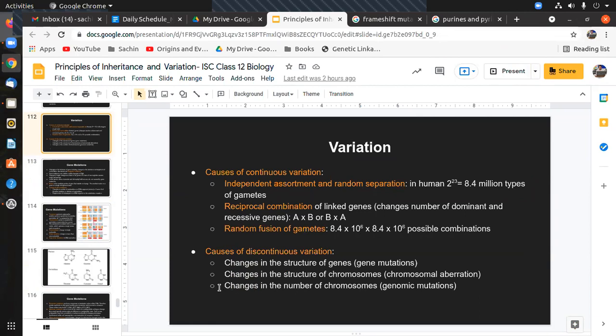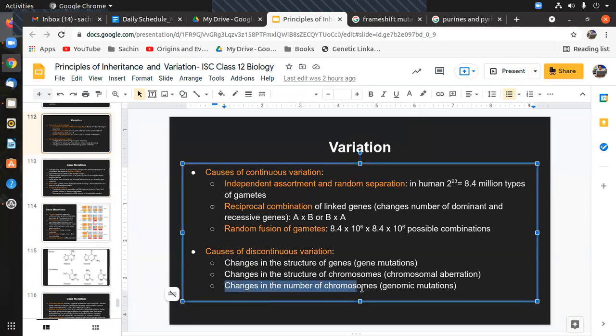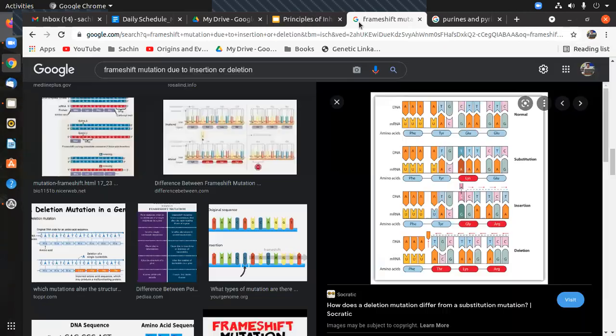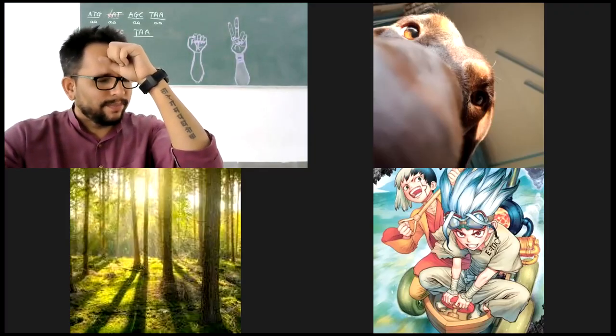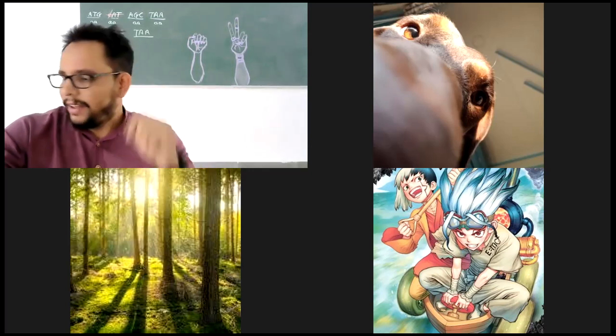See, the last point here is that changes in the number of chromosomes, or even the number of genes within a particular chromosome, will still be genomic mutation. Now what you said, Akshay, at the end, I missed it. I said that if you're adding, yeah.